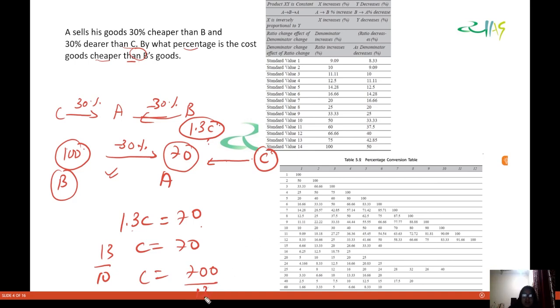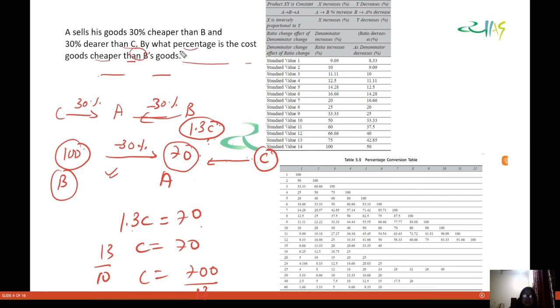So definitely now you can find this. Now see, it is saying that he sells 30% dearer than C. So that means this is 30% greater than C. That is the reason we wrote that this is 1.3 times of C. Now it is asking by what percentage the cost of the goods is cheaper than B's goods.